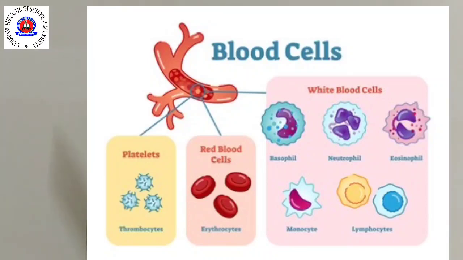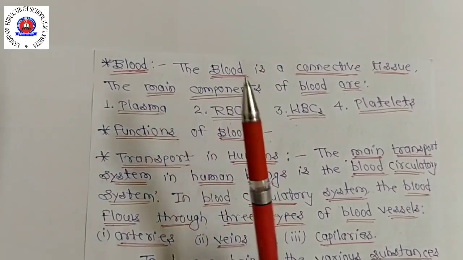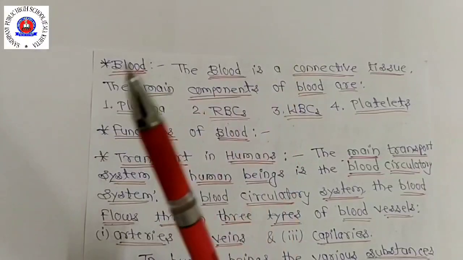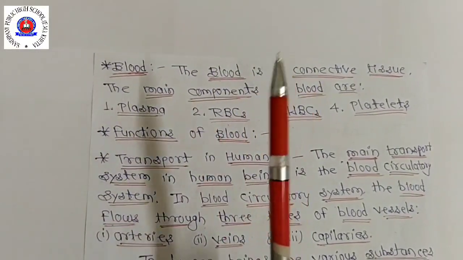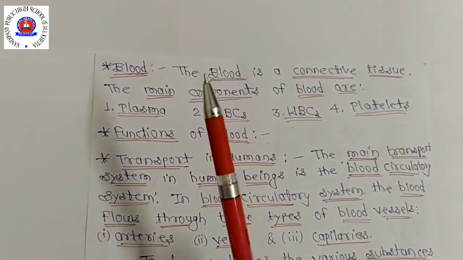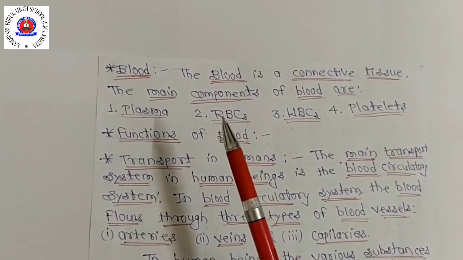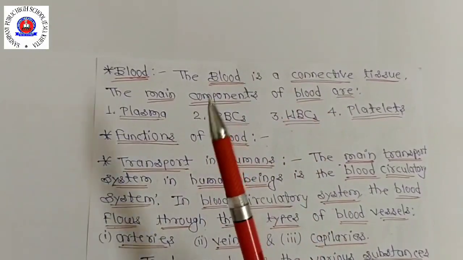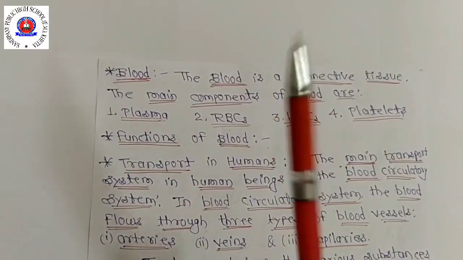Okay, now about the functions of blood. Blood has three main functions in the human body. These are transport of substances like respiratory gases, oxygen, carbon dioxide, digested food or nutrients, waste products, hormones, enzymes and ions. Respiratory gases and the digested food and nutrients, you already studied that. Okay, so blood helps in that transportation from one part of the body to another. Then protection against diseases and regulation of body temperature.